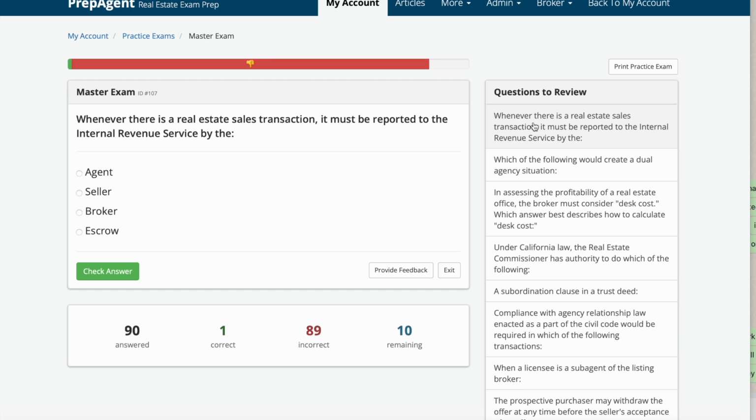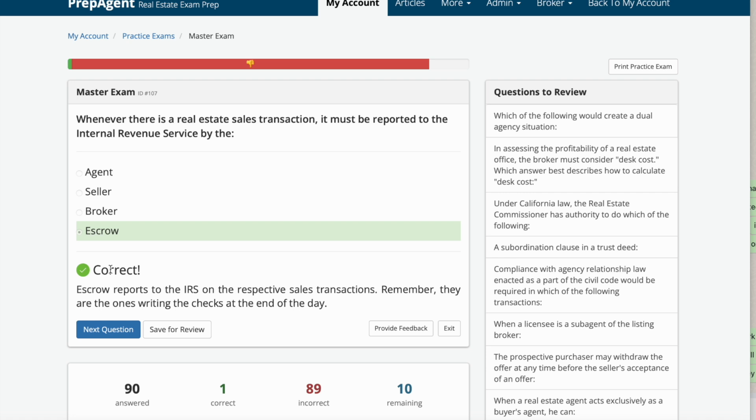Whenever there is a real estate sales transaction, it must be reported to the Internal Revenue Service by the A, agent, B, seller, C, broker, or D, escrow. Answer is D, escrow. Escrow reports to the IRS on their respective sales transactions. Remember, they're the ones writing the checks at the end of the day.